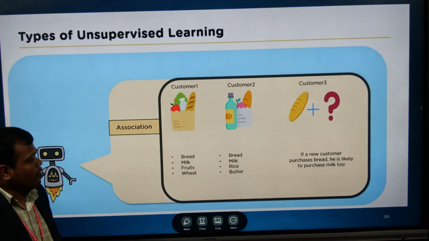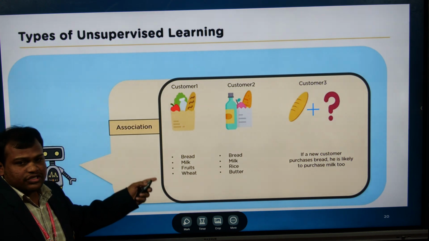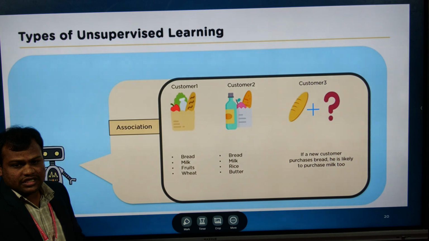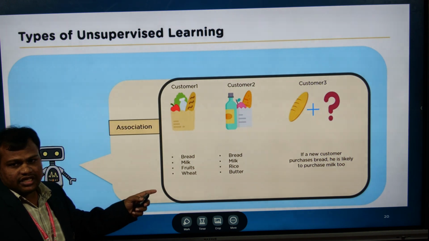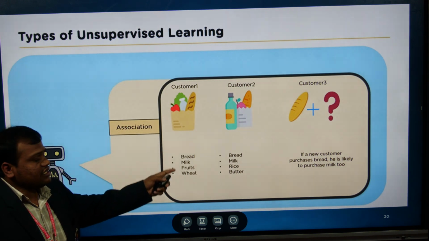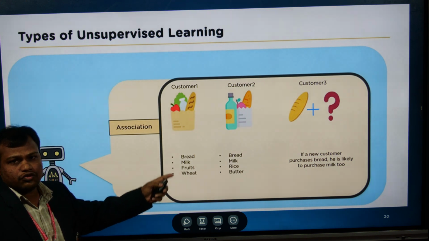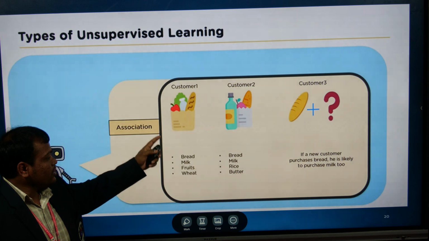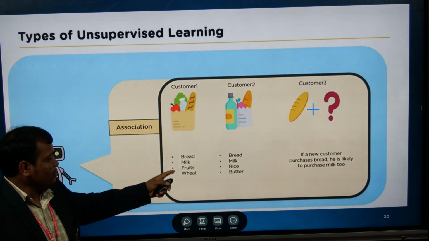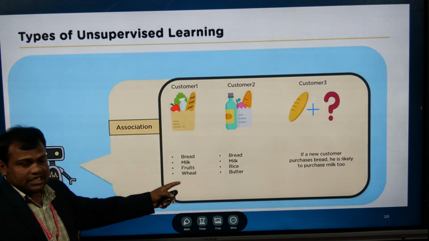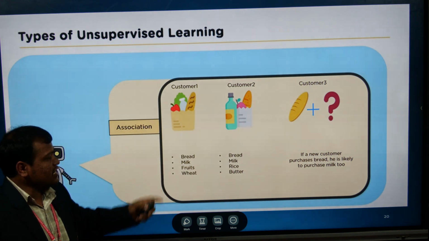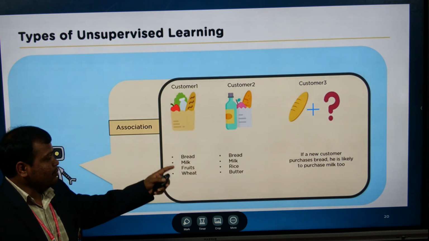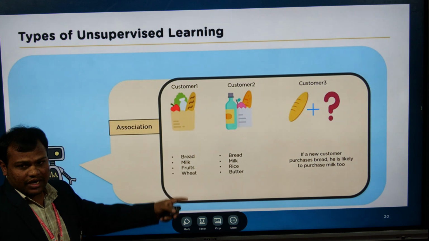Similarly, I am going to talk about association, and then I am going to stop my session. Association means, suppose two customers went to a supermarket. The first customer purchases bread, milk, fruit and wheat. The second customer purchases bread, milk, rice and butter.